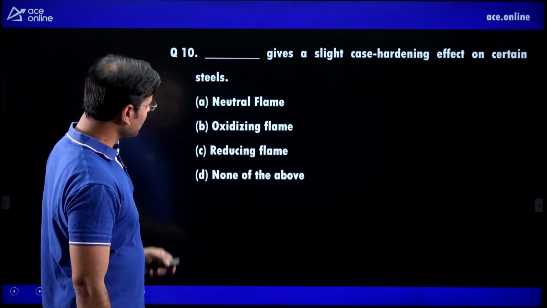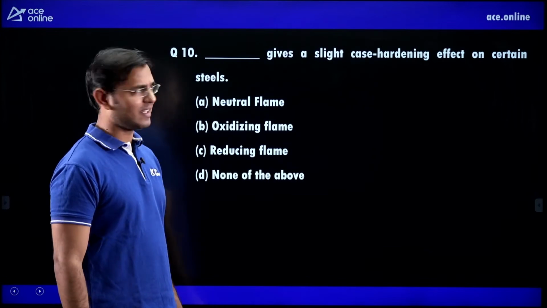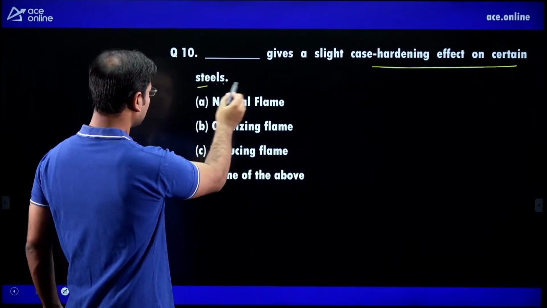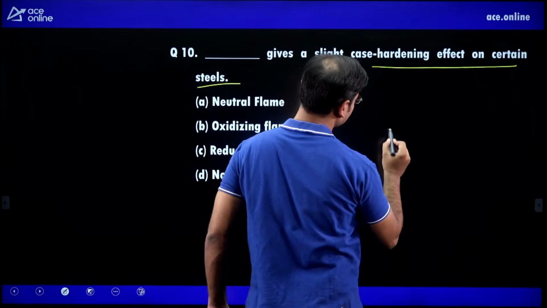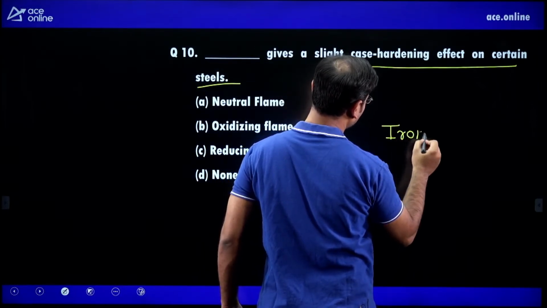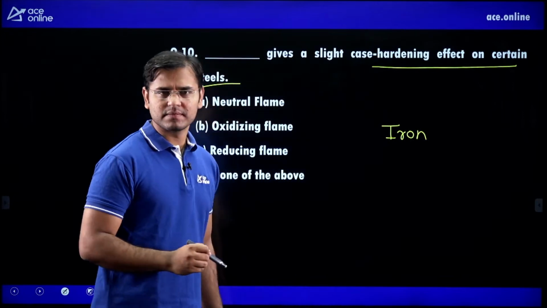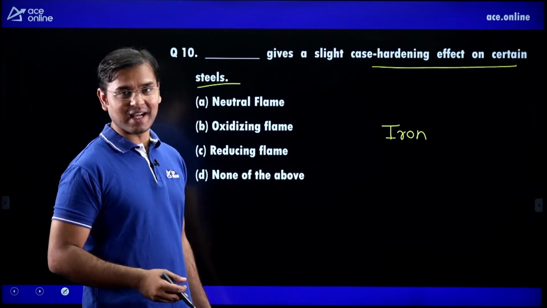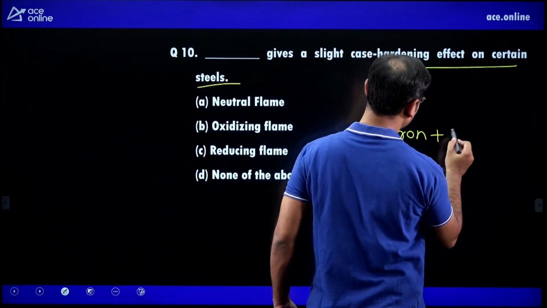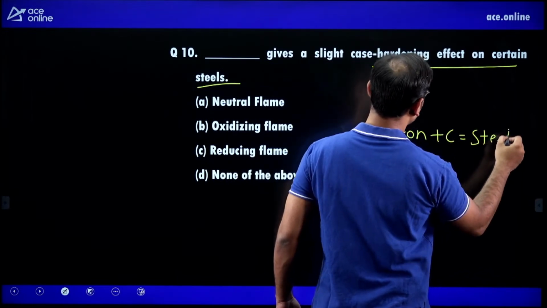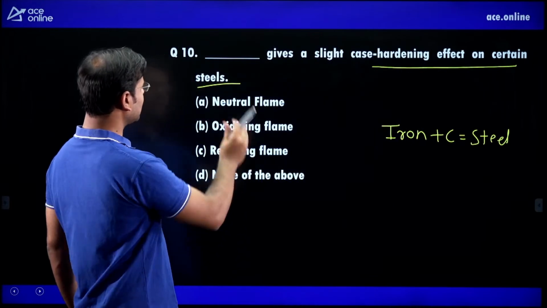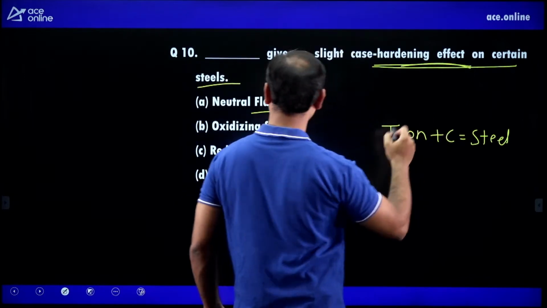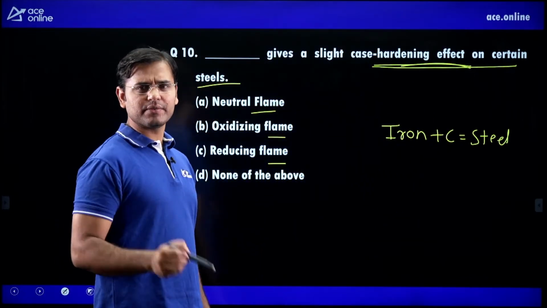Next, which flame gives a slight case hardening effect on a certain steel? Just see the basic. Iron is a very soft material. Do I like iron? No, I don't like iron, because rust is the problem with iron. That's why I want to mix carbon into that iron, then we will get steel. Here what they are saying: which flame gives a slight case hardening effect on a certain steel? Hardening effect on the steel.